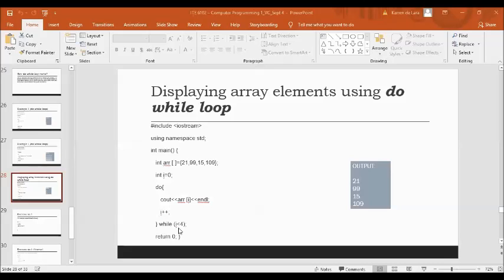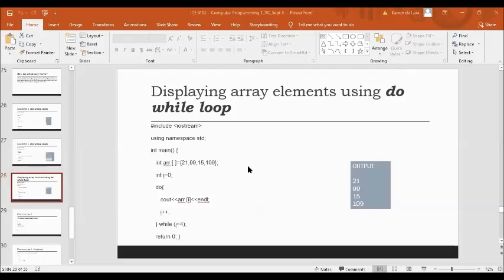So in this example, we have an integer array which has 4 elements. So these elements are 21, 99, 15, and 109. And we are going to display the elements using the do while loop. So array index starts with 0, which means that the first element of your array is at index 0. So we have r[0], which is equal to 21. Then we have r[1], which is equal to 99. r[2], which is 15. And r[3], which is 109.